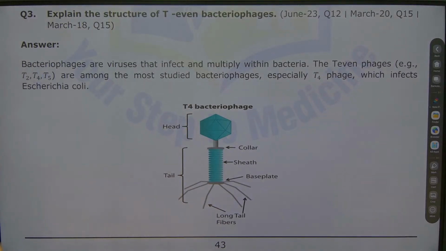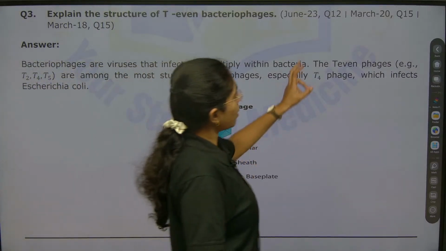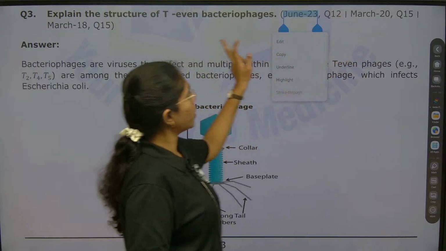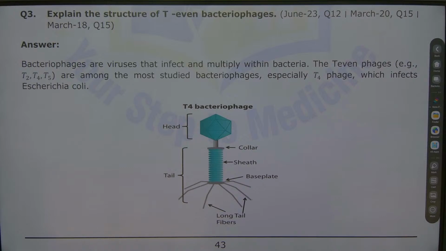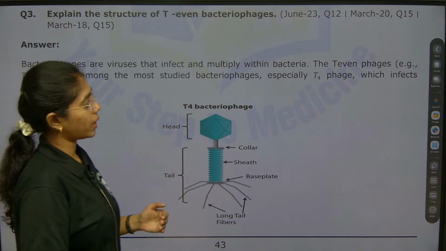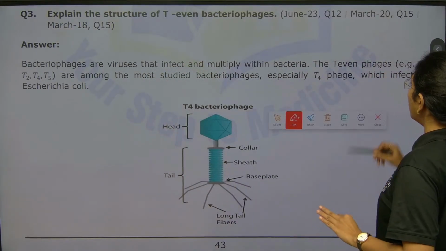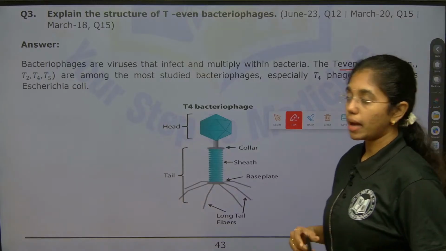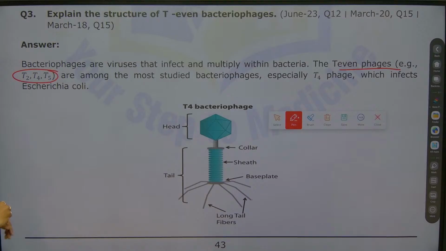Look here. Explain the structure of T even bacteriophage. Look at the importance of the question: it appeared quite a few times, in NEET 2023, March 2020 and March 2018. Bacteriophages are viruses which infect and multiply within bacteria. The T even phages, for example T4, T2 and T6, are the most studied bacteriophages.